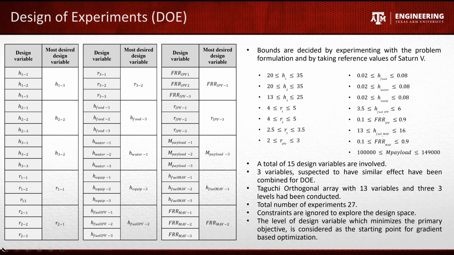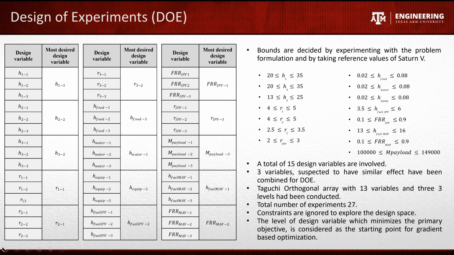Design of experiment. The bounds of the design variables are decided based on the Saturn V configuration and experimenting with them. To understand the behavior of the objective function, design of experiment has been carried out. Given the large number of design variables and considering the time required for each run, performing a full factorial in this problem would be infeasible. Therefore, to explore the design space effectively, an orthogonal array is necessary.